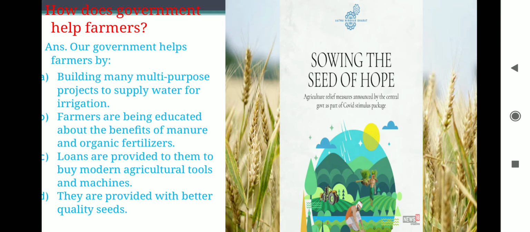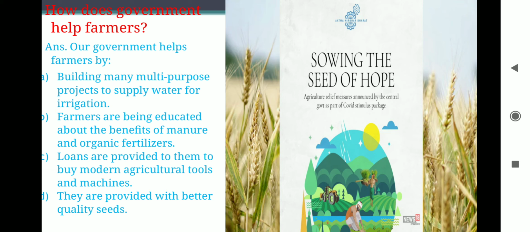How does government help farmers? Our government helps farmers by building many multi-purpose projects to supply water for irrigation. Farmers are being educated about the benefits of manure and organic fertilizers.